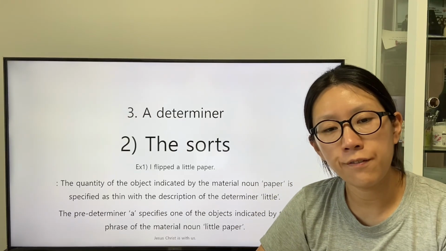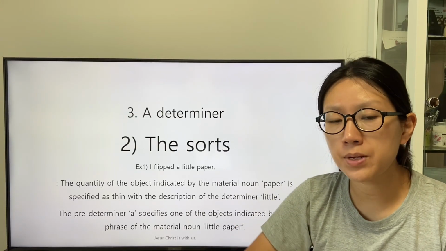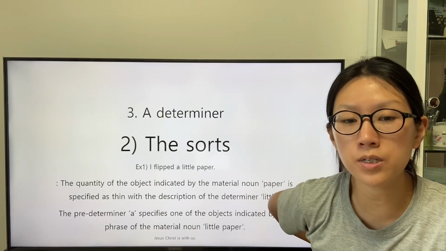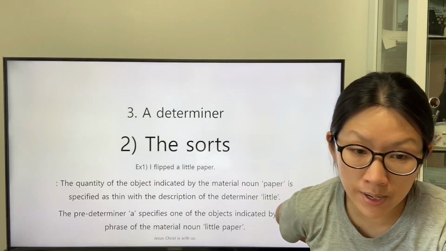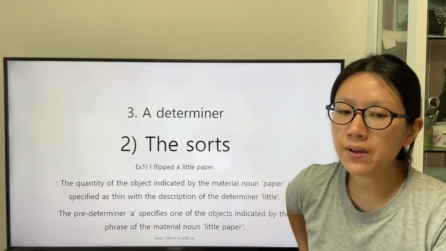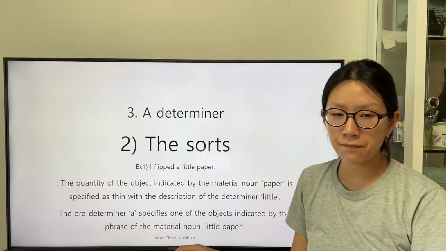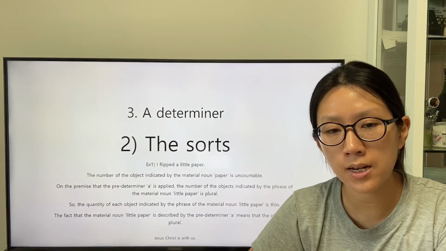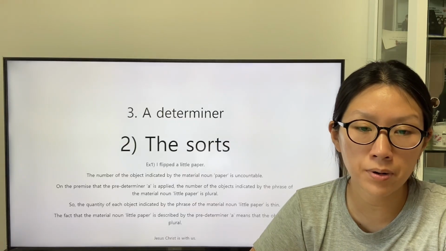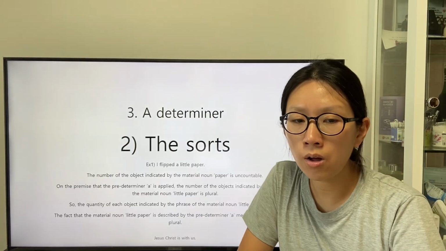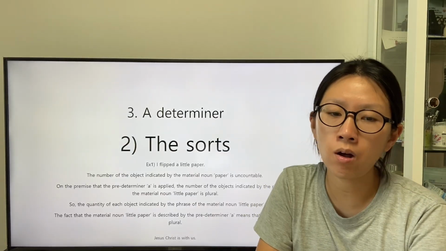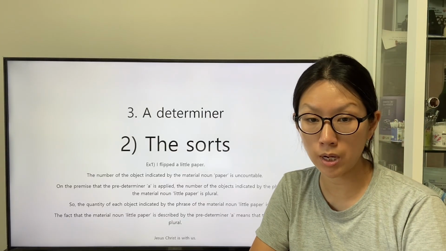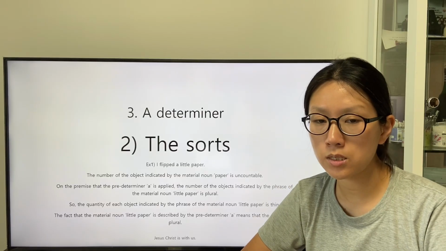The quantity of the object indicated by the material noun paper is specified as thin with the description of the determiner little. The predeterminer all specifies one of the objects indicated by the phrase of the material noun little paper. The number of the object indicated by the material noun paper is uncountable. On the premise that the predeterminer all is applied, the number of the objects indicated by the phrase of the material noun little paper is plural.